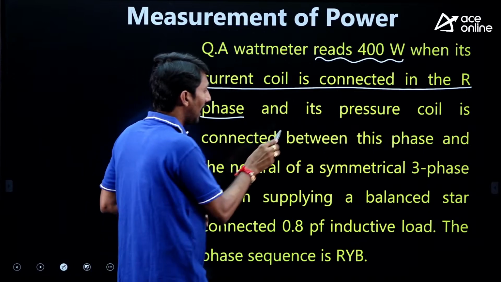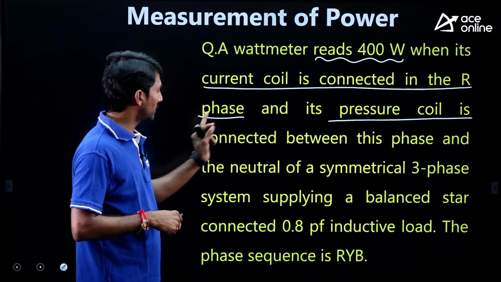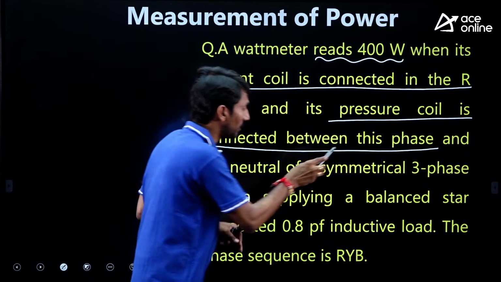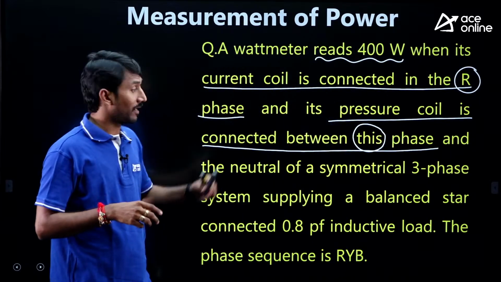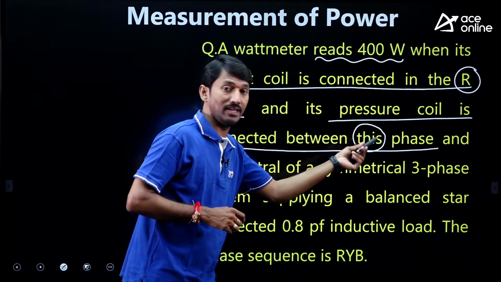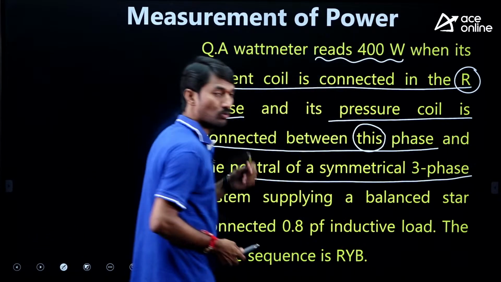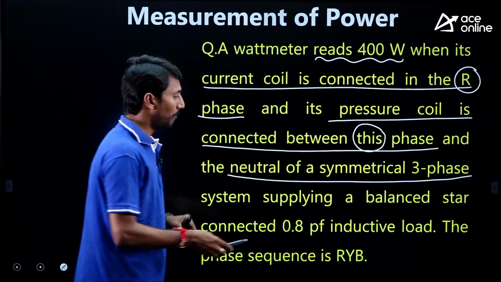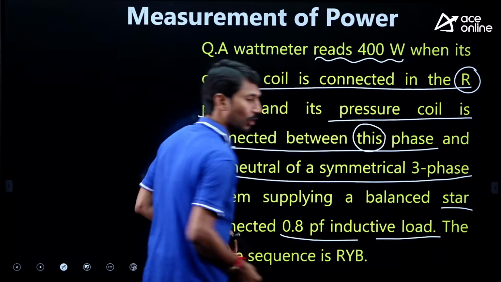R phase, and its pressure coil or potential coil is connected between this phase, meaning R phase, and neutral of a symmetrical three-phase system supplying a balanced star connection, 0.8 power factor lagging load.